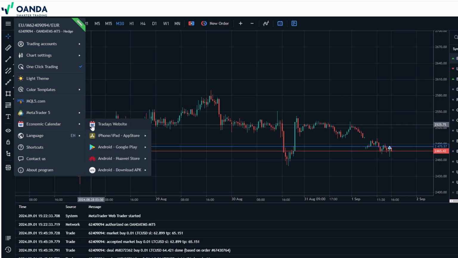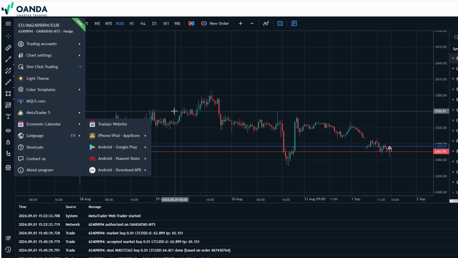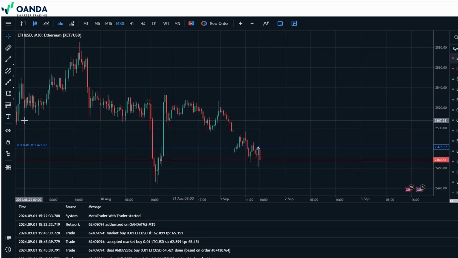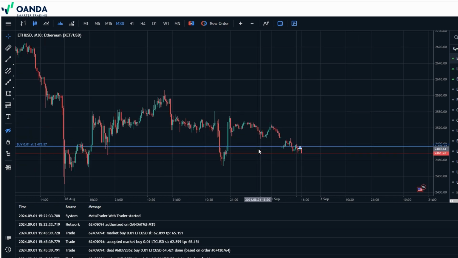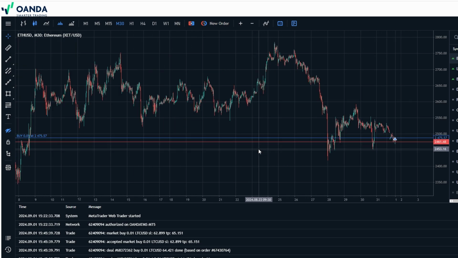Another powerful feature is the economic calendar. This tool lets you track upcoming economic events that might impact the markets. You can see the date and time of each event, along with a forecast of what the impact might be. For example, if there's an upcoming interest rate decision by the Federal Reserve, the calendar will show you the expected outcome and its potential impact on the markets. This allows you to plan your trades around these events, either by entering or exiting positions ahead of time.